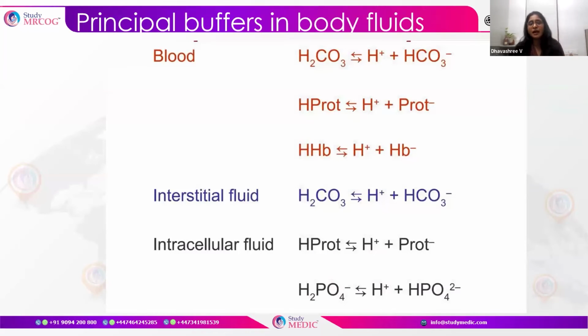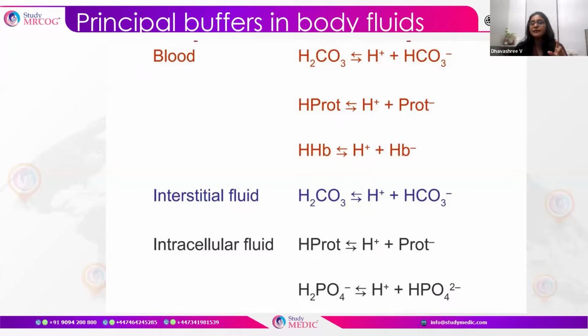When the acid increases, there should be a buffer which normalizes the pH. When the acid increases, the pH decreases. That is acidosis, in which case the body has buffer systems in the body fluids which will overcome the acidosis or alkalosis. There are three basic principal buffers in the body fluids.